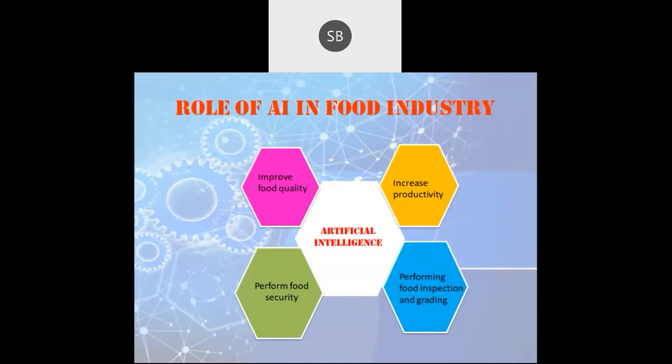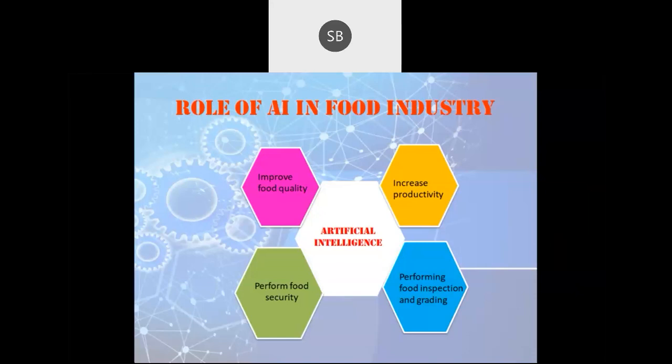The fourth and one of the important things is performing food inspections and grading. It's another important thing which comes under this artificial intelligence, that they help in doing certain food inspections such as sorting, grading, then checking the quality. For example, checking whether our product is deteriorated with any microorganisms or has any insect infestation, all this can be identified by this intelligence.